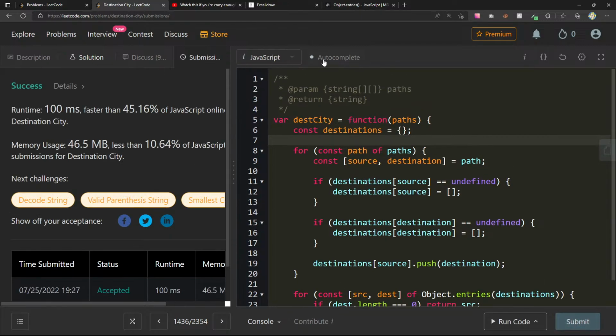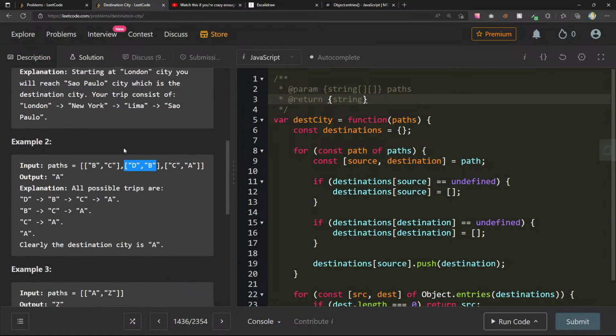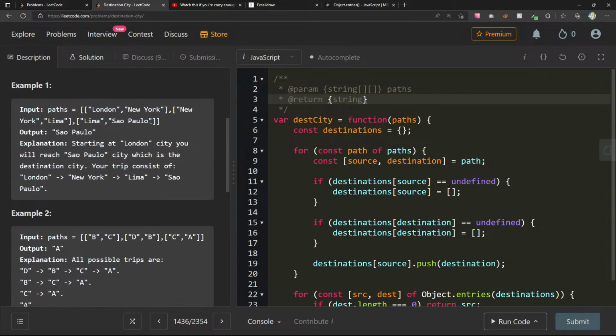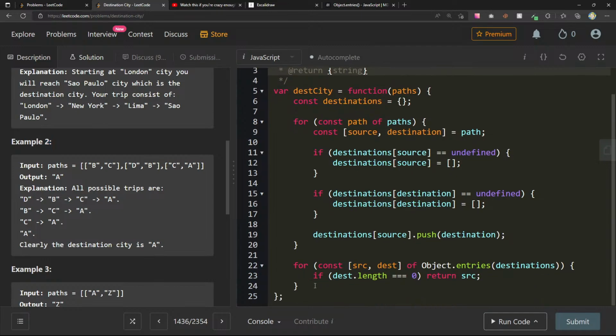45.16. It might be because I might not need to create that map also. I just kind of realized the pattern. In both of these, there's only one that appears once. So can we just keep track of the one that appears once? Let me try to do that.